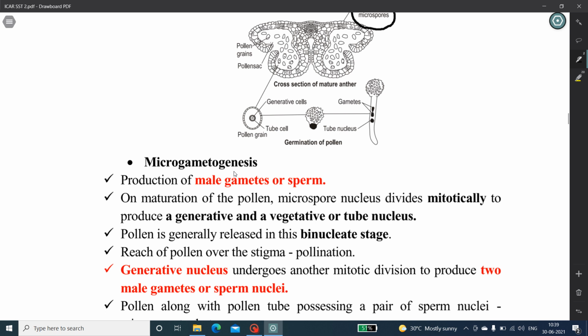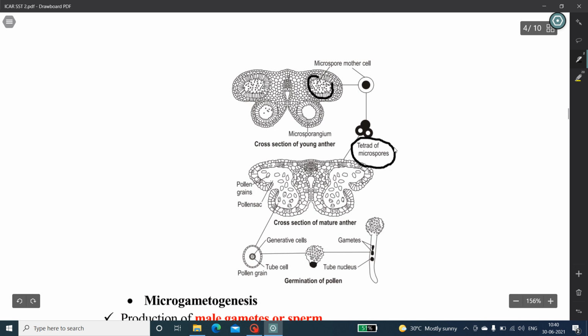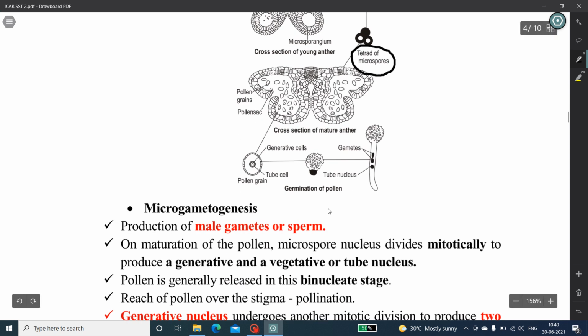microgametogenesis. Here, each microspore mother cell within a microsporangium divides to form a tetrad of microspores that soon separate. The nucleus of each microspore then divides into a tube cell and generative cell. Here, these are formed within the wall of the microspore, which is then converted into a pollen grain. Following pollination, the pollen grain germinates, producing a pollen tube, and the generative cell gives rise to 2 male gametes.